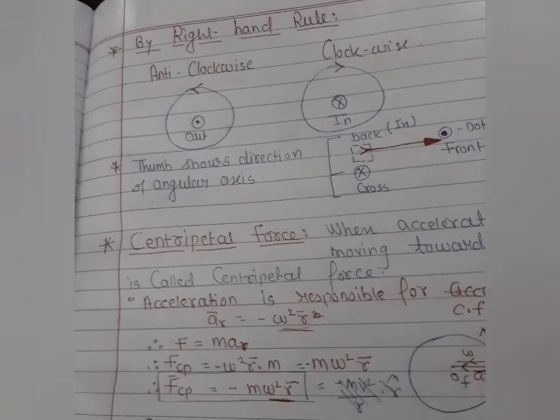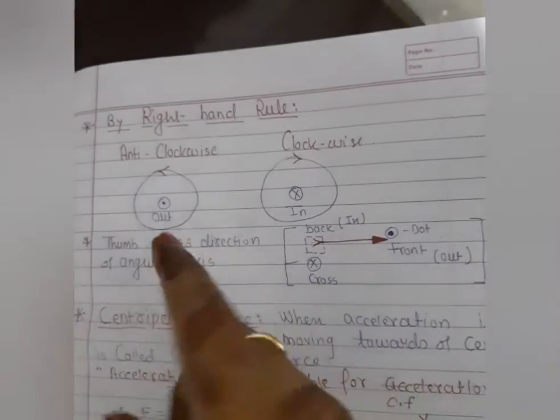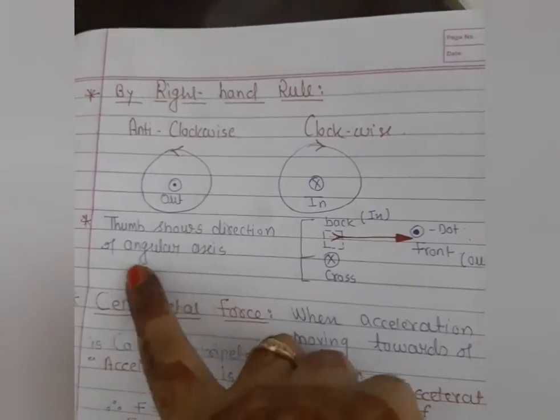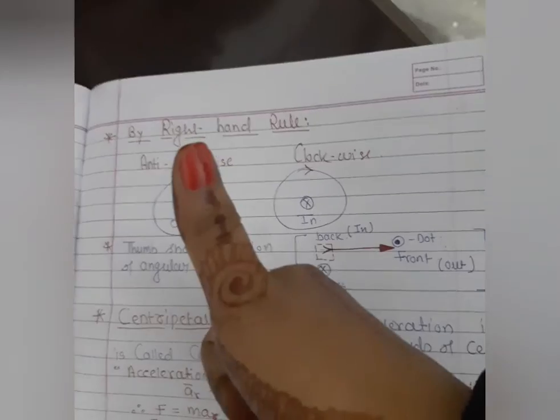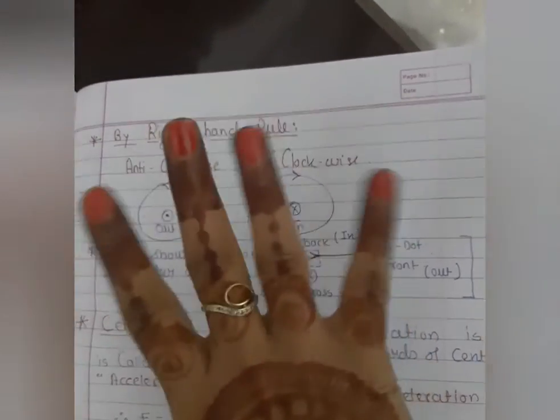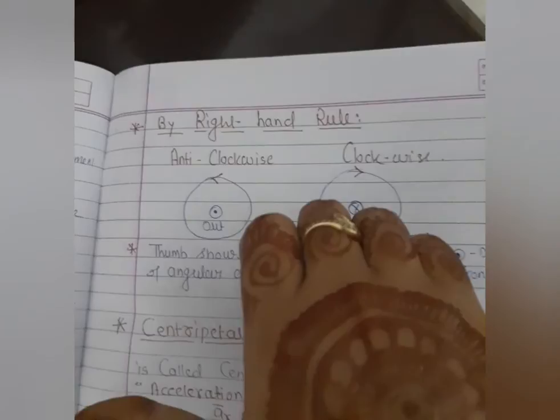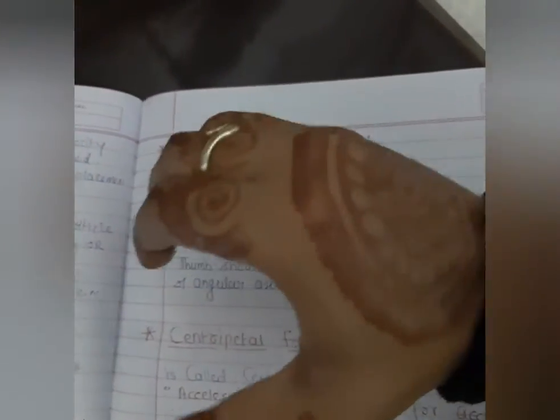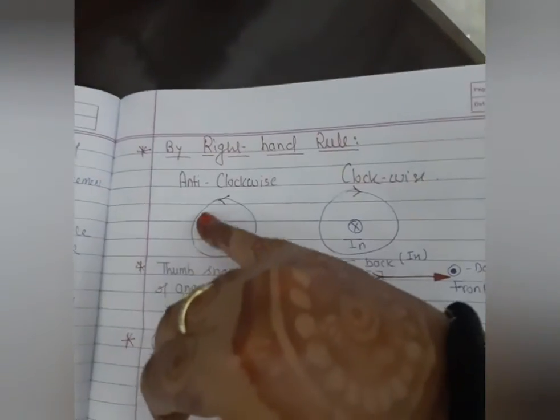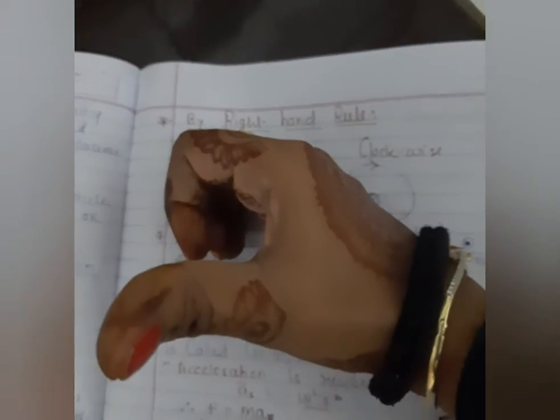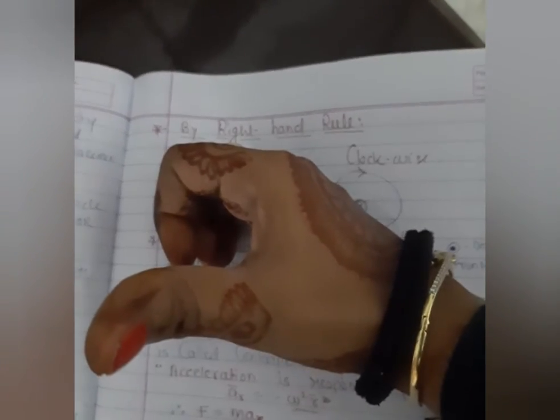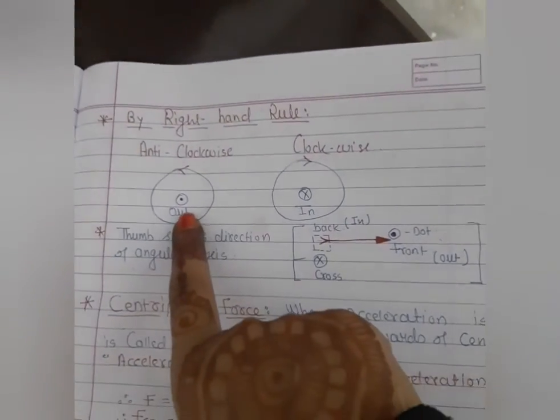So here students, I can take this as clockwise, anti-clockwise. The thumb shows the direction of the angular axis. The curved finger shows the direction of the particle. The particle is moving anti-clockwise, so the finger should curl like this, anti-clockwise. Here I am taking the direction of the finger anti-clockwise. The thumb shows the outward direction, so the axis of rotation is in the outward direction.